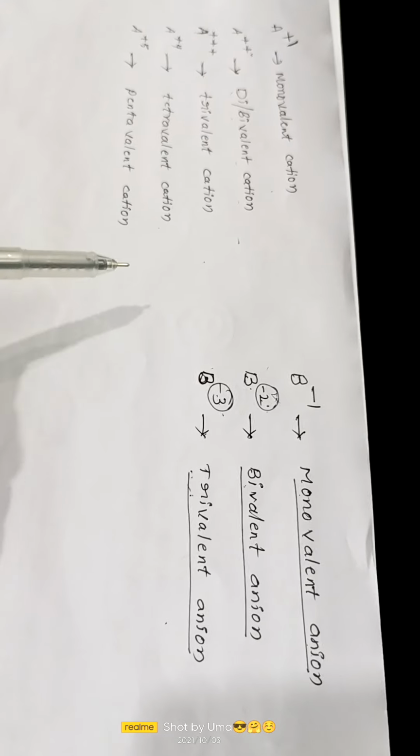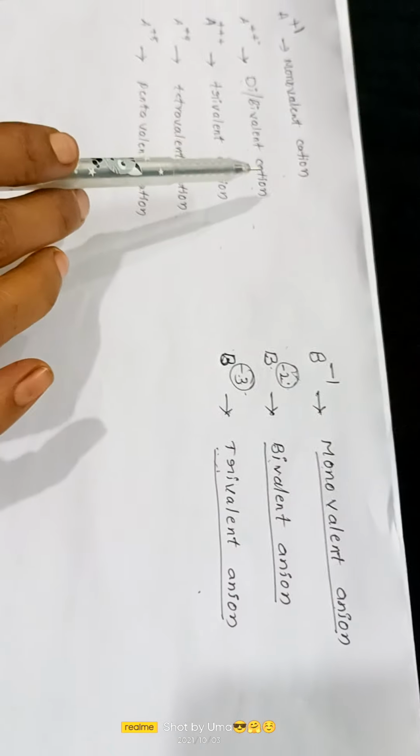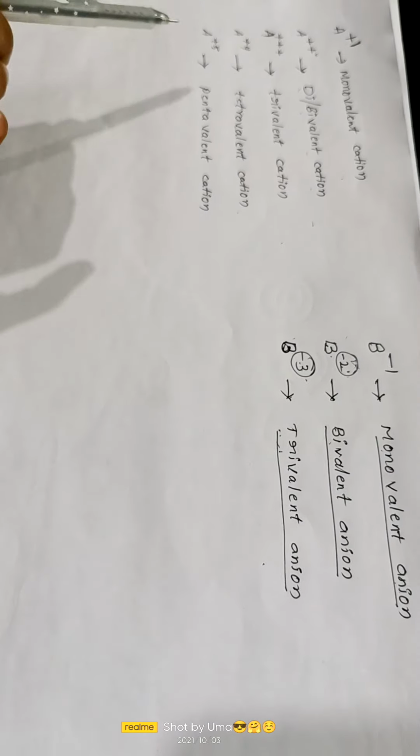Okay children, in the next video I will give some more examples of the monovalent cation and anion. For all these I will give some more examples.